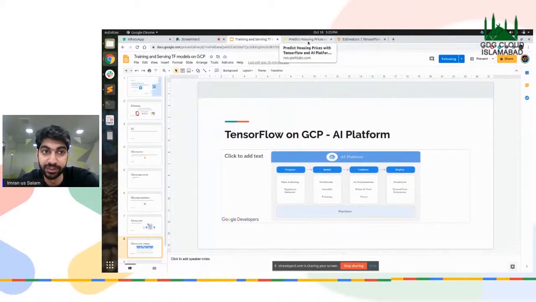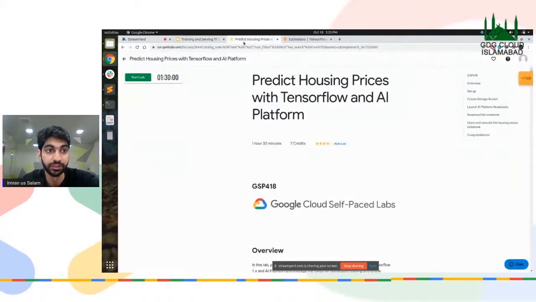I'm assuming that you can see my screen. Let me just close all the other tabs, and okay. So this is a quick lab. Usually what happens is that while doing our sessions, we give quick lab promo codes to you guys. But the problem here is that people usually run into problems while doing that, and since it's my job to correct these problems, but since it's an online meet, I won't be able to do that.